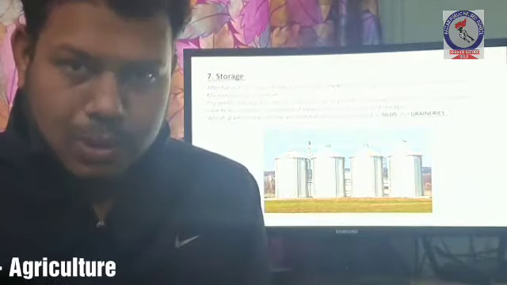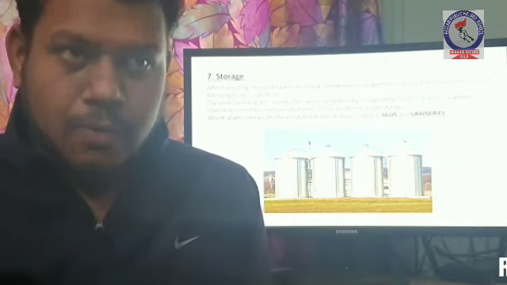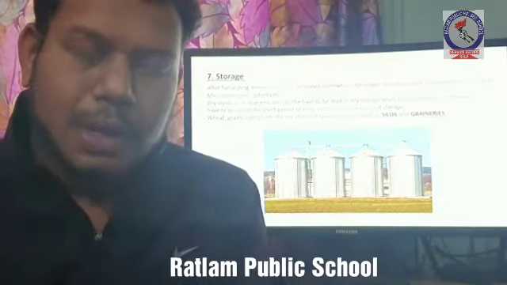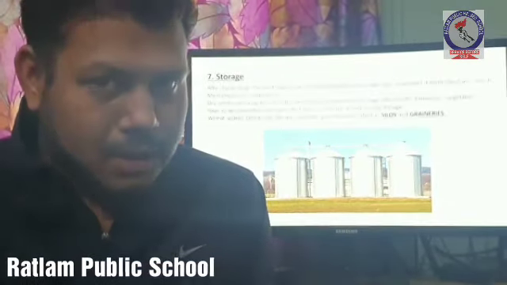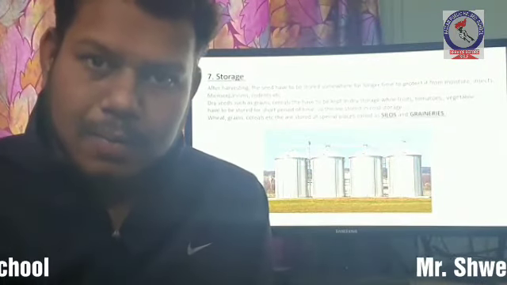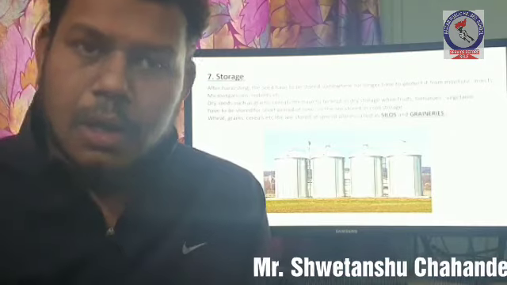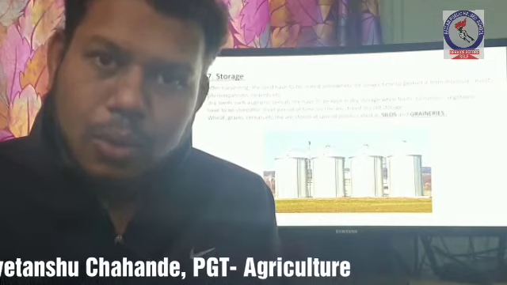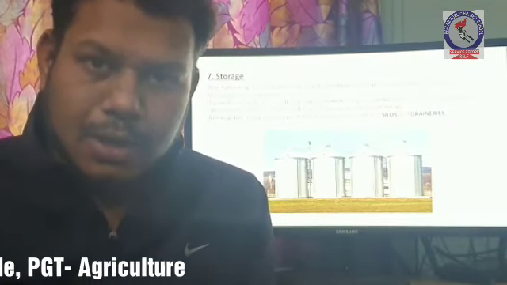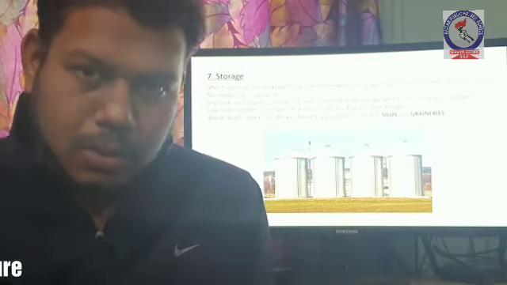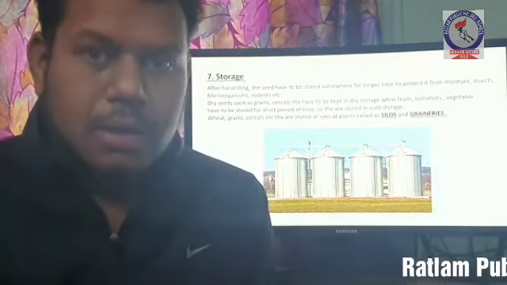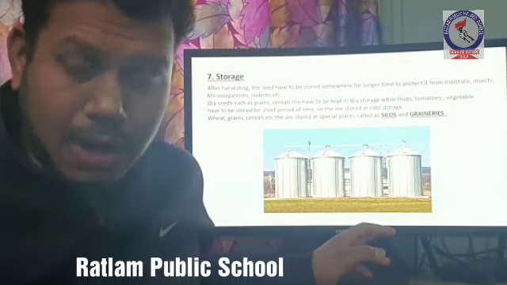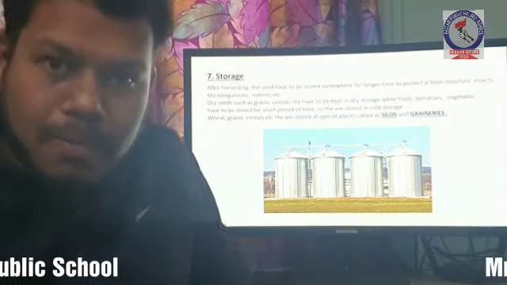Last step is storage. After we have obtained the seeds, we have to store them in a particular place to protect them from microorganisms, insects, rodents, etc. First the seeds are dried and then stored at a particular place. If vegetables like tomatoes, ladyfinger, etc. are available, these are stored in cold storage. These are special units which are kept cold to preserve. But to store cereals, wheat, etc., silos are used. This is the structure called silos where the harvested crops are kept and protected from unwanted things.